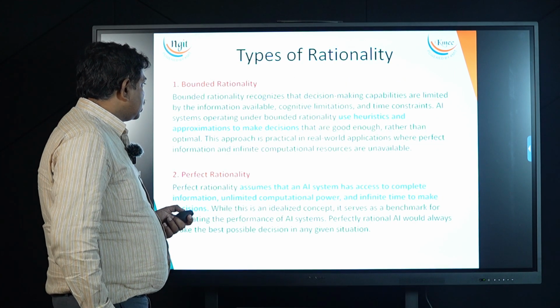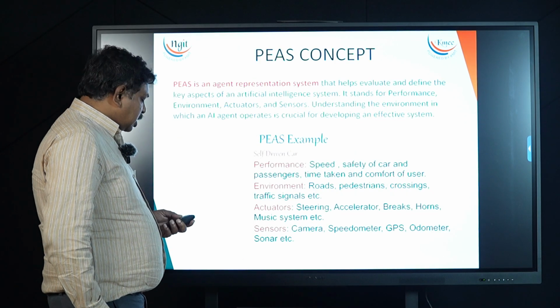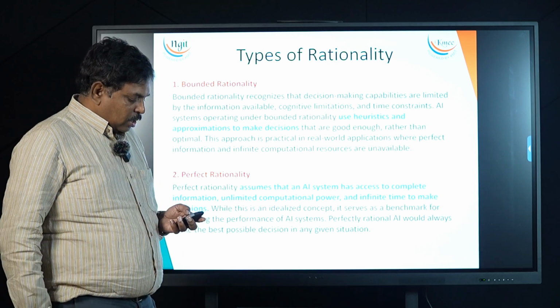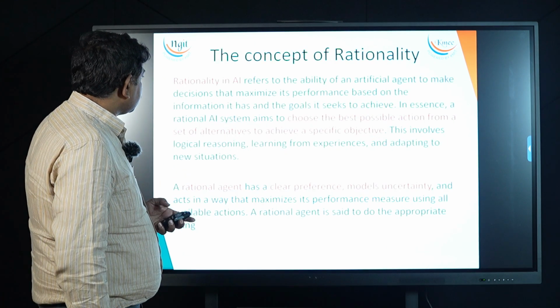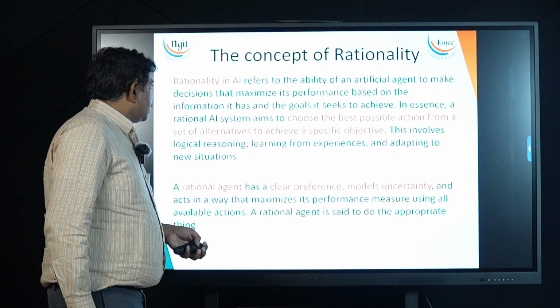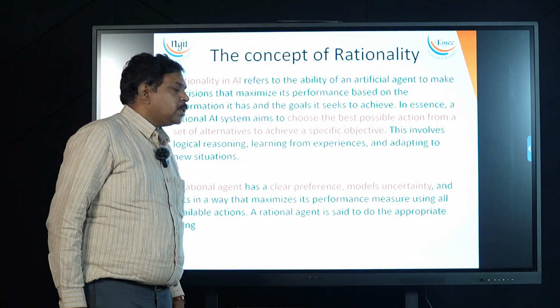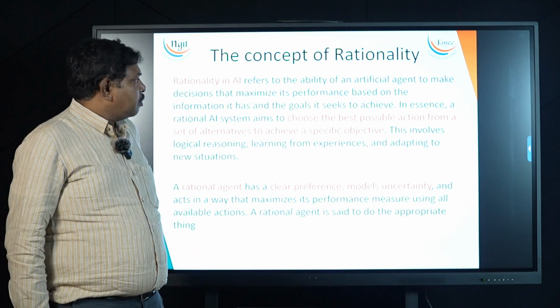Next, a rational agent means an agent that works rationally, means it thinks. Rational thinking is important. Rational means choosing the best possible action from a set of alternatives to achieve a specific objective.